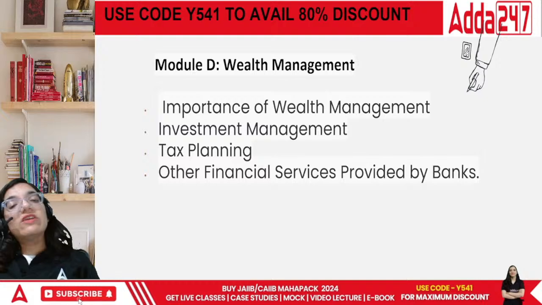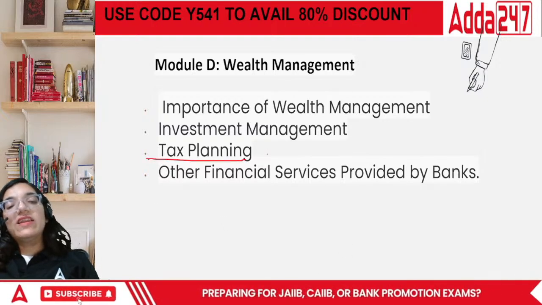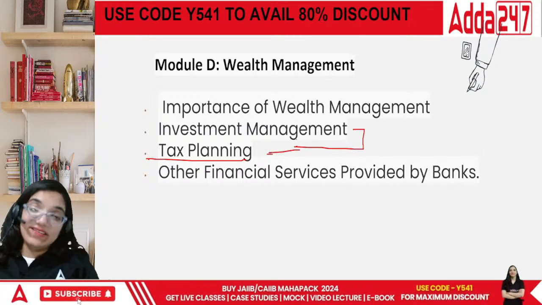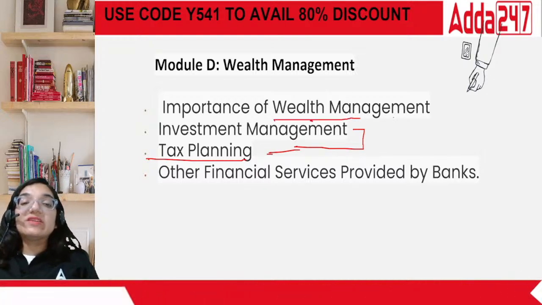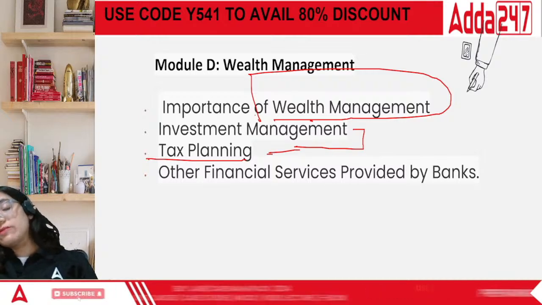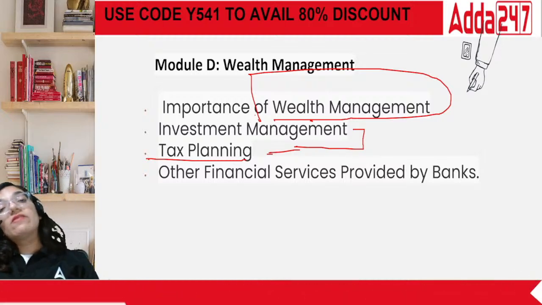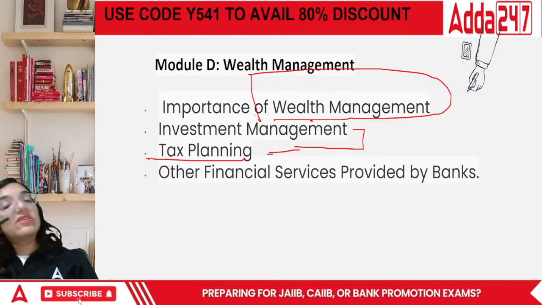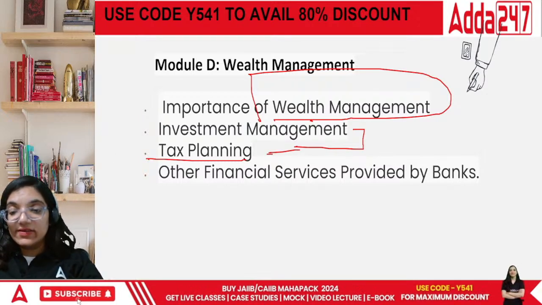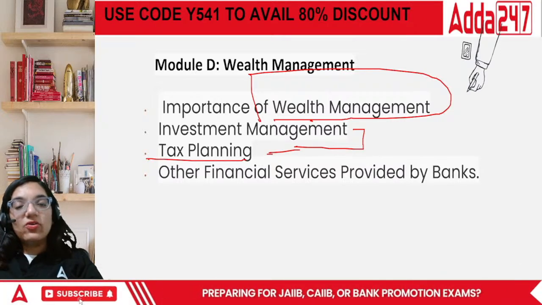You are trying to understand the entire market here. Then you have module D, which is wealth management. AFM and RBWM all linked here. Investment management as well as tax planning, both are there in this area as well. Wealth management has been introduced as a separate area. Otherwise, it was also part of AFM in terms of the practical subjects. Not in the banking area, but in other areas they were covering it. But now they've given one entire module to this area. And then you also understand the other financial services. Done everyone. So this is the entire syllabus for your examination.